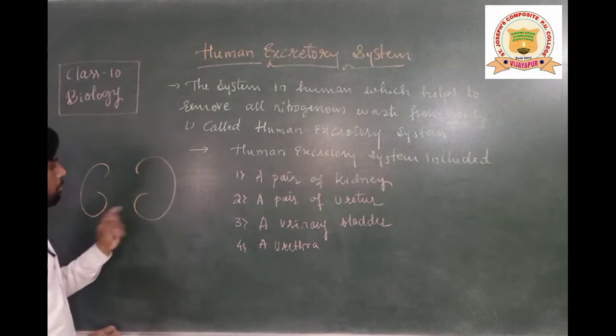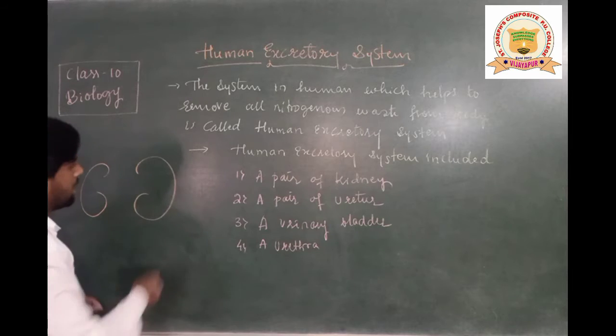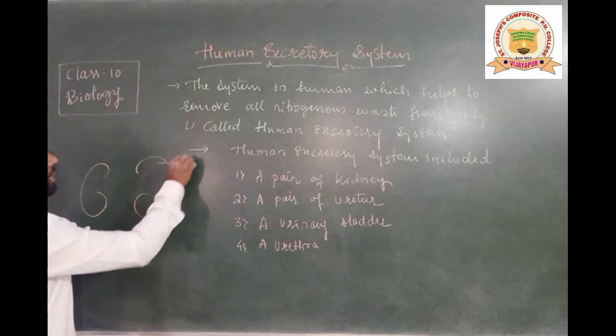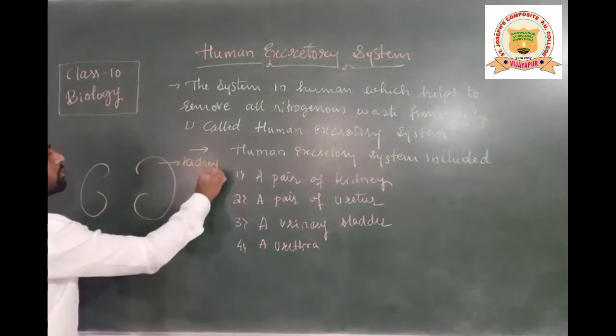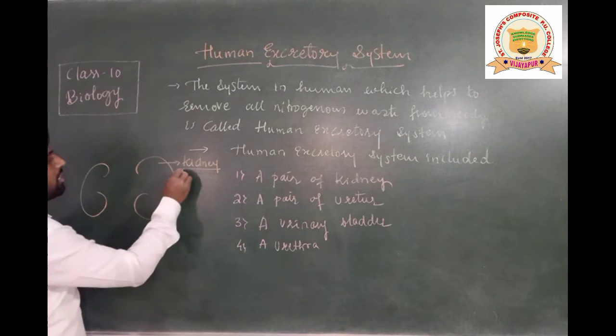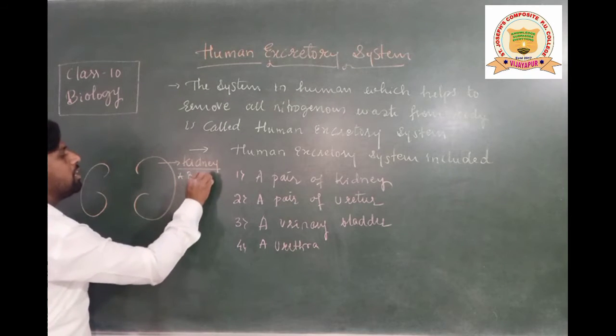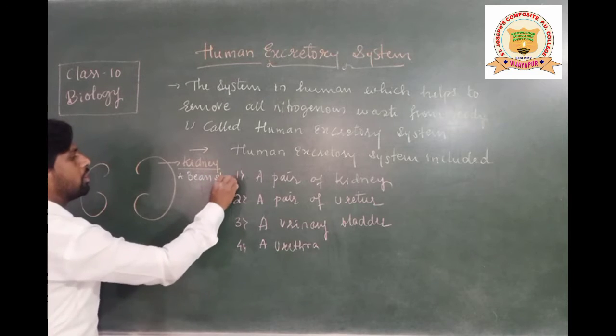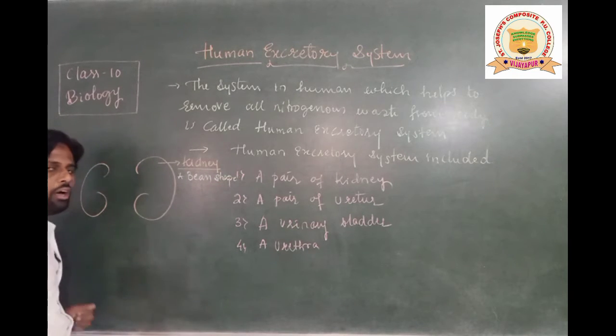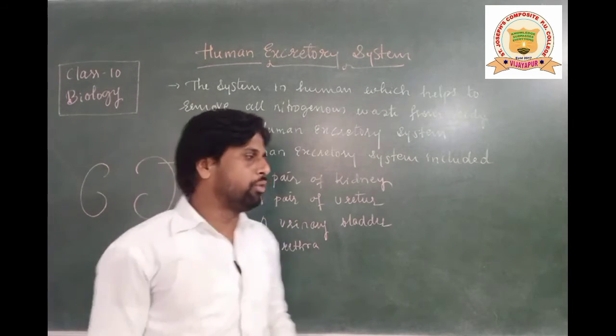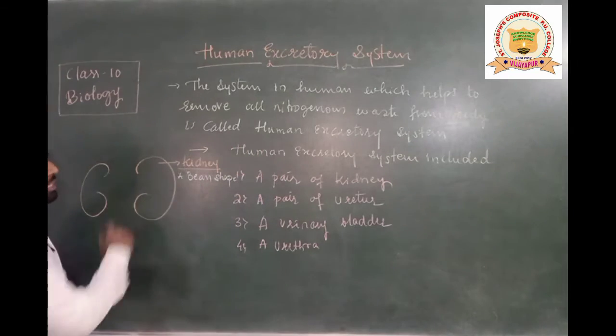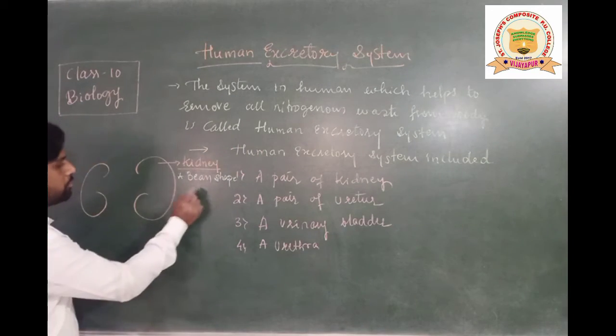The kidneys are bean shaped structures, students. I think you have all seen the beans used as food. The kidney has that shape, a bean shape.